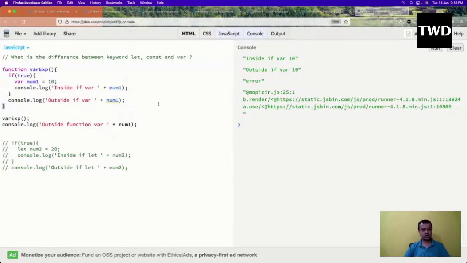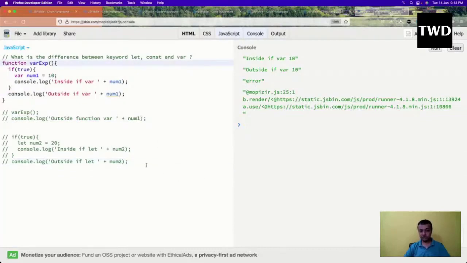So what about const? Const is again a very good thing. Nowadays we use const a lot, even instead of let. Okay, let me do one thing. Let me comment this out. So why do we do this? Let me show this thing. So const.